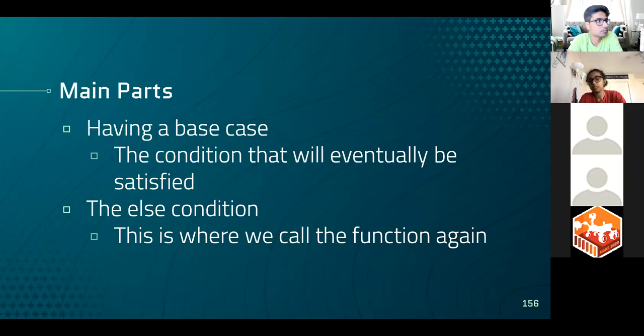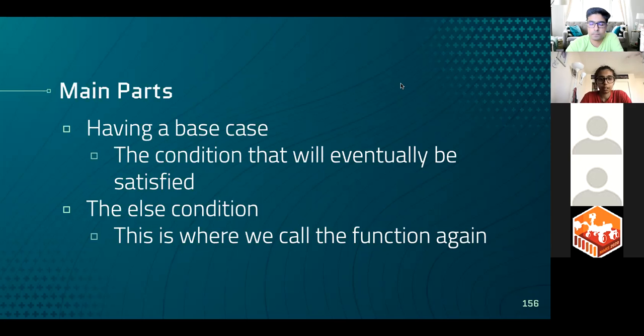there are two main parts basically of any recursive function. You have that base case, which basically tells that function that this is where we want to end calling this function over and over again. So if we want to end when x is equal to 0, just as in the example that we saw, then we just say if x is equal to 0, then instead of calling that function over again, we just return a value. And then that goes on to the last time that function was called, returns that, and then returns that, goes back to the first time we call that function.